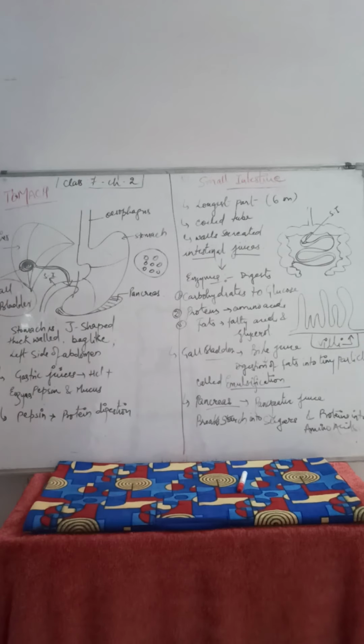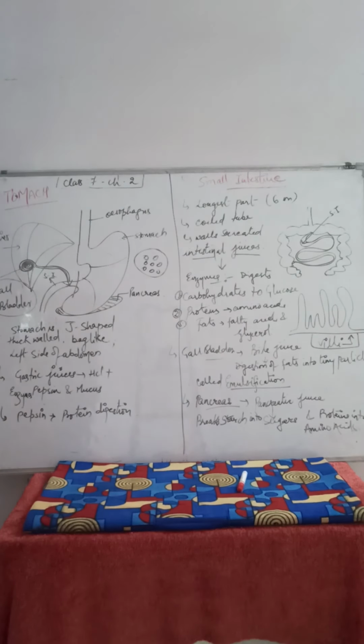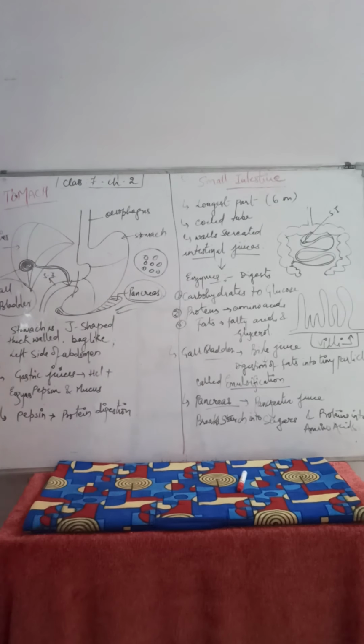Now come to the next important organ, the pancreas. The pancreas is a very small gland. It is a gland, children, and it is present beneath the stomach, in the lower part of the stomach. So this is the location of the pancreas. The pancreas is very important because it produces the insulin hormone. I hope you have all heard this name. What is insulin?